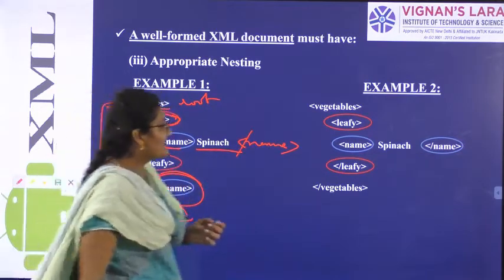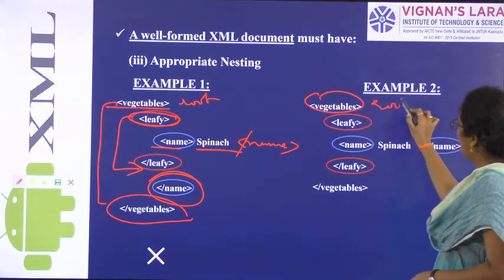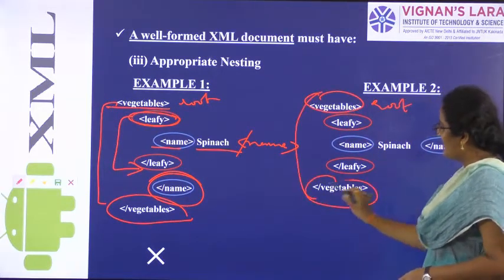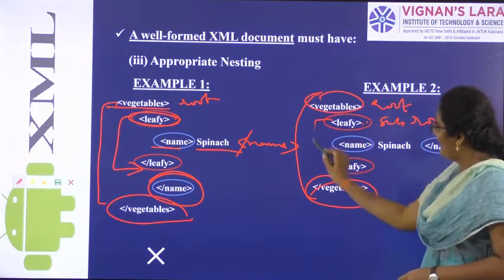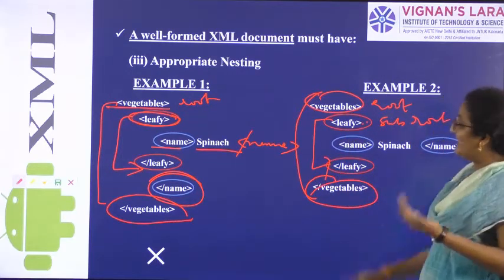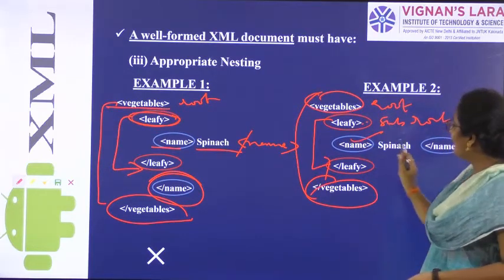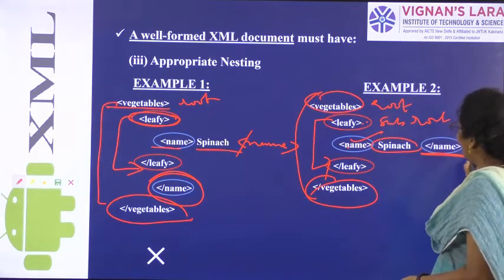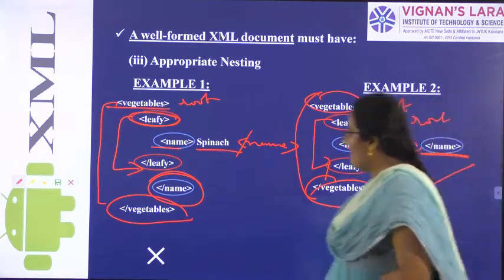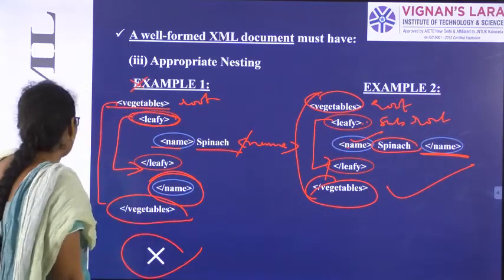You can see here, vegetables is the root element, so we have the root ending tag. Leafy is the subroot element, so we have the leafy ending tag also. But internally the attribute is name, and that is spinach. That name tag should close here immediately. So this is a well formed document, and example 1 is not a well formed document.